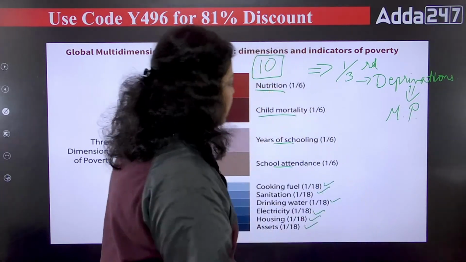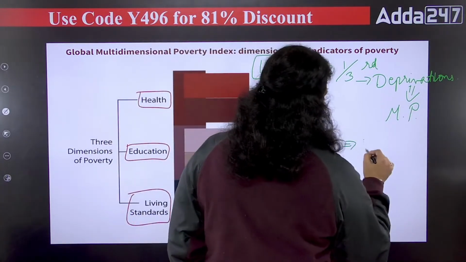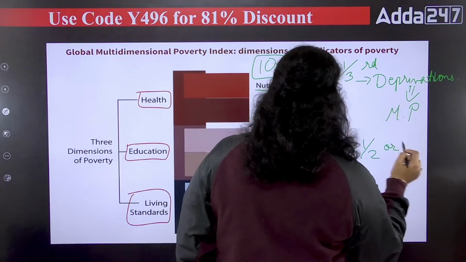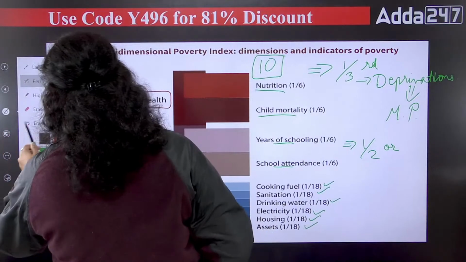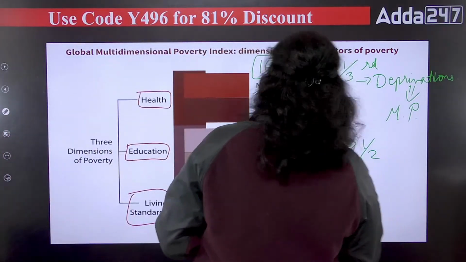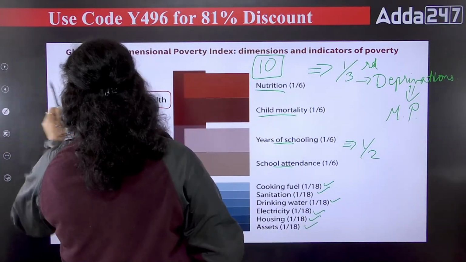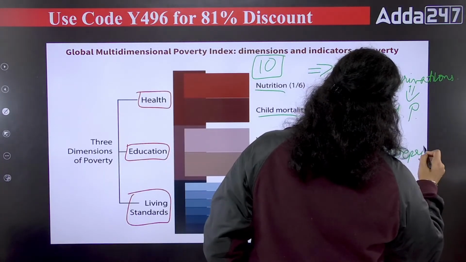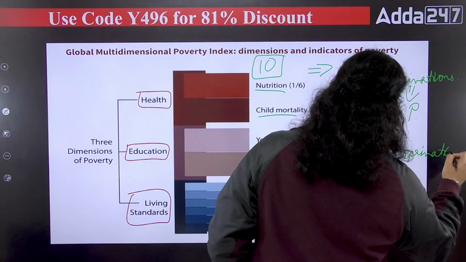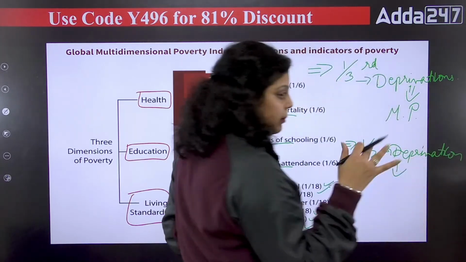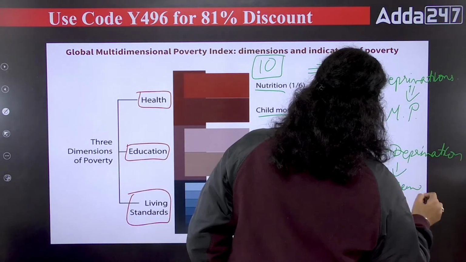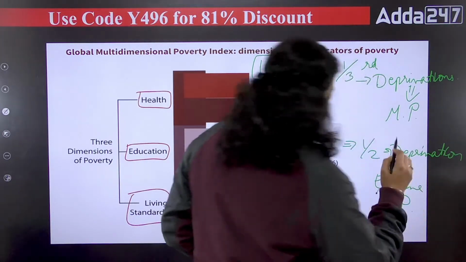Then if a person is facing deprivation in half or more of the indicators, in that situation he, or the family, will be known as extremely multidimensionally poor.